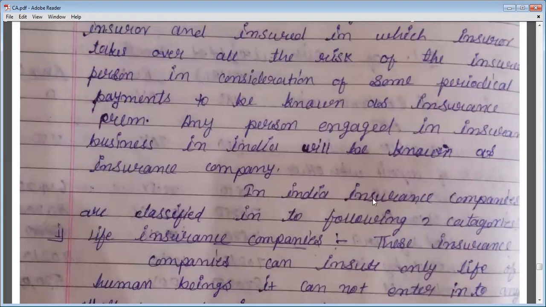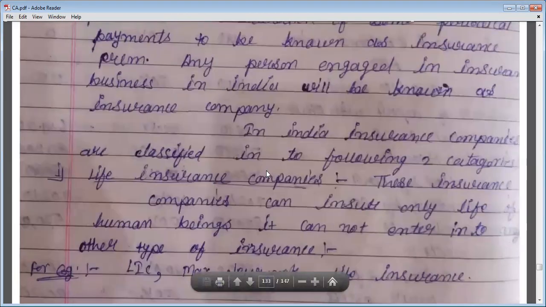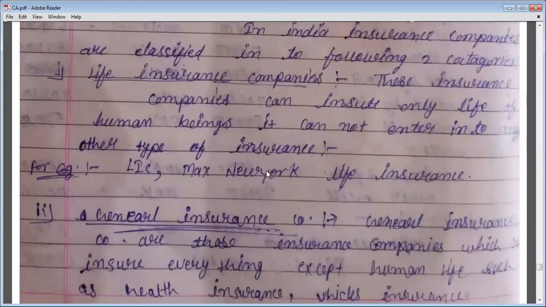In India, insurance companies are classified into the following two categories. First, life insurance companies, and second, general insurance companies. First of all, see what life insurance companies are. These insurance companies can insure only the life of human beings; they cannot enter into any other type of insurance.